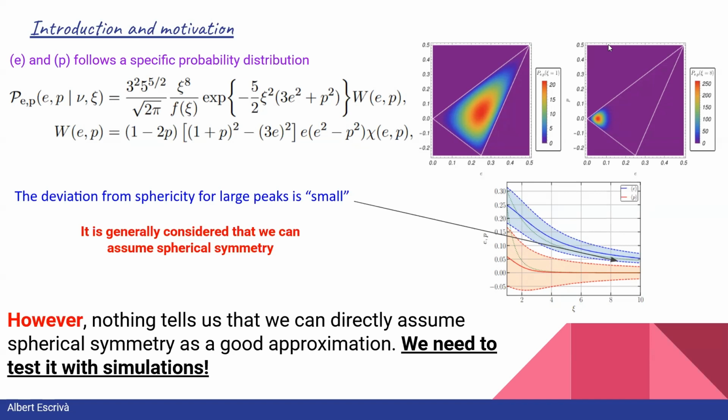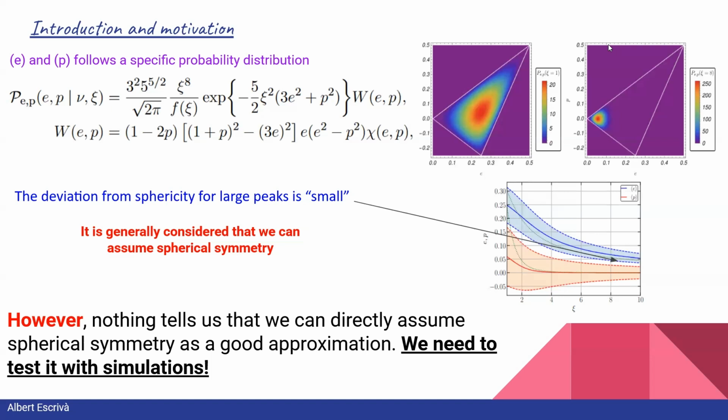What we can see, which is the important thing for our work, is that for large peaks, the mean values of the ellipticity and prolongedness of the shape, given by the solid line, are very small. From here, it is generically considered that we can assume spherical symmetry, because we need large peaks to have a significant fraction of PBH in the dark matter, and as you can see from these figures, the most likely values of the ellipticity and prolongedness should be small.